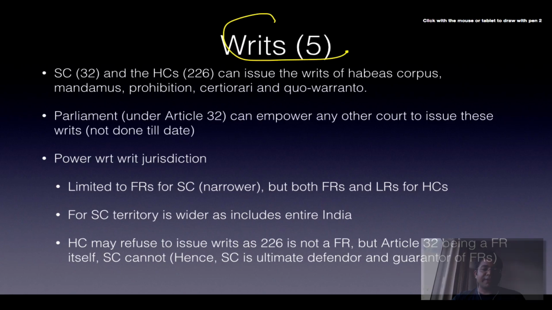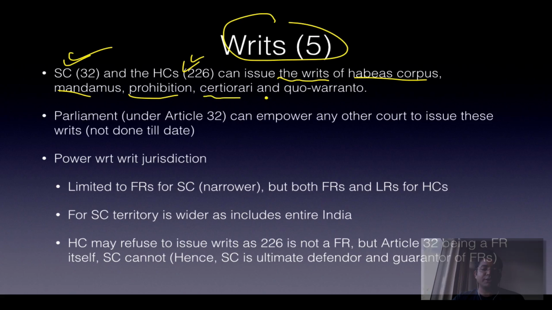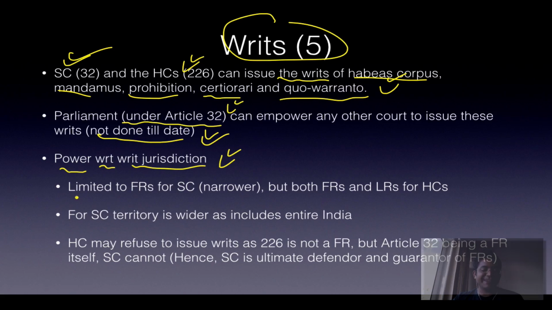Then writs are total 5 in number. Supreme Court under Article 32, High Courts under Article 226, that is all the High Courts of India, can issue the writs of habeas corpus, mandamus, prohibition, certiorari and quo warranto. So Parliament under Article 32 can empower any other court also to issue. It is not done till date, so only High Court and Supreme Court can issue these writs. Power with respect to writ jurisdiction is limited to fundamental rights for Supreme Court.